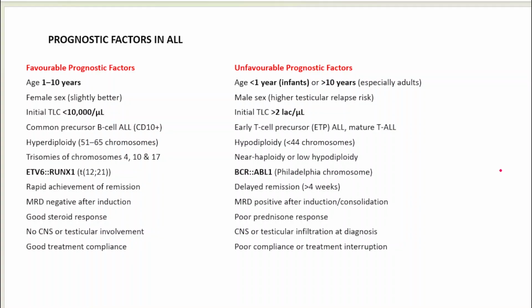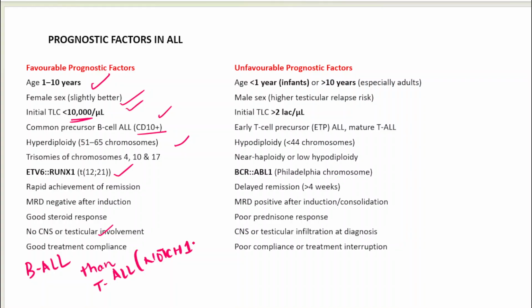Okay, so this is one thing that you have to remember. And the next questions which come in ALL after all of this are the favorable and the unfavorable prognostic markers. So age up to 10 years is good, female sex is good, TLC count less than 10,000 is good. If CD10 is positive, we had seen a graph, it is good. Hyperdiploidy is good. ETV6-RUNX1 is good. MRD negative, rapid remission, good response to therapy, and without CNS or testicular involvement, it is good. Another important thing, B-ALL has a relatively better prognosis than T-ALL. So T-ALL is associated with Notch1 mutations, okay, and it carries a worse prognosis.